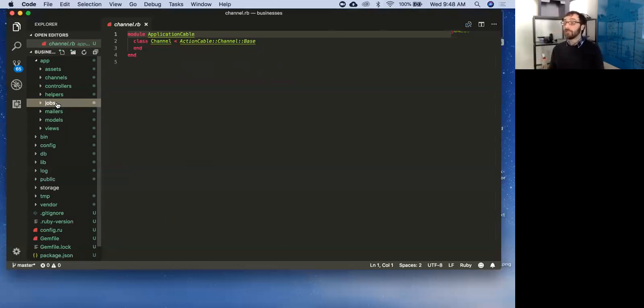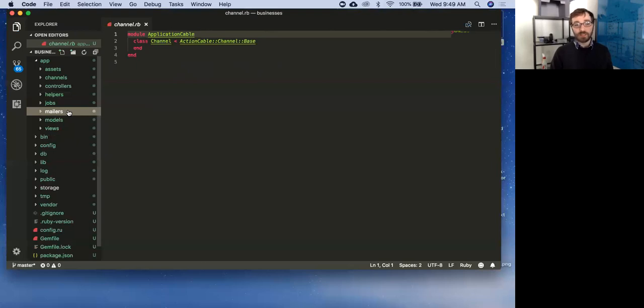Maybe I want to send an email to all of my users every 2 weeks or something like that, right? I can set something like that up, like do this at a certain time, or do this when you're not using other resources, something like that, right? So jobs is sort of just code I want to run later, or run in the background, or run on a timer, something like that. That's where you'll set up jobs.